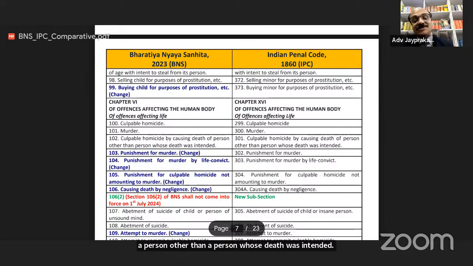Earlier, this section was 301. I am very happy today. Very good remarks are coming in the chat box. Very good remark. So this inspiration I got. So definitely we will do the best things for you.